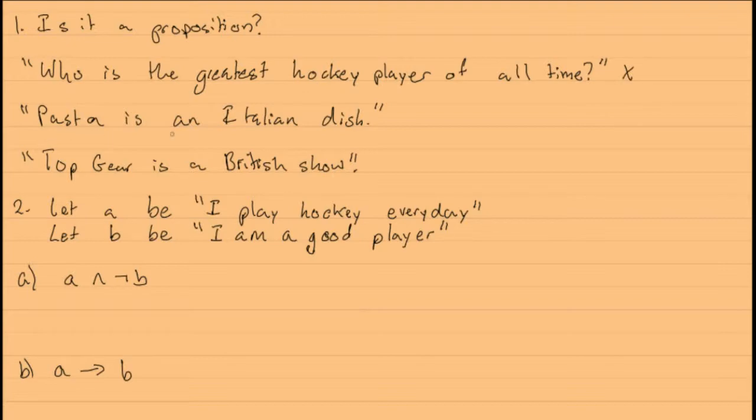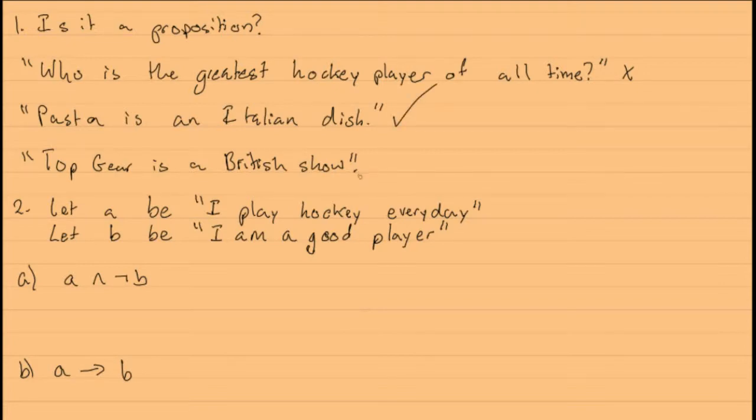Alright, so next one is pasta as an Italian dish. So this is more of a declarative statement. It's saying that pasta is a dish that comes from Italy. And by dish I mean food if you're not into that lingo, you know. But this is a proposition because of the fact that it is declaring a fact, and it's also a true statement, so we can call this a proposition, yes.